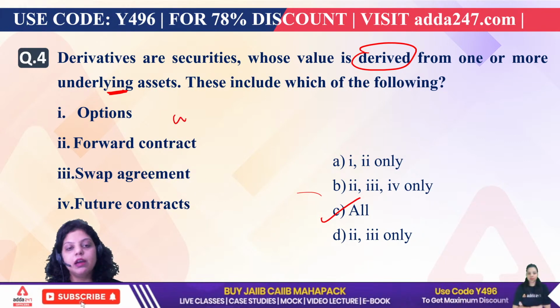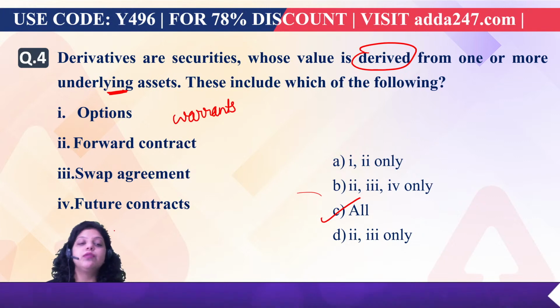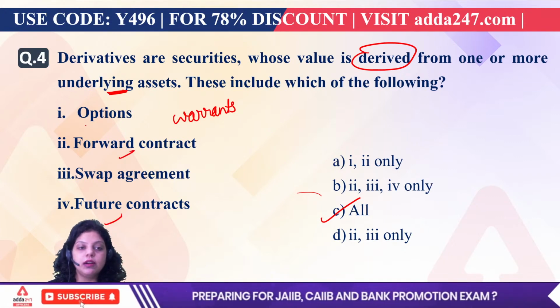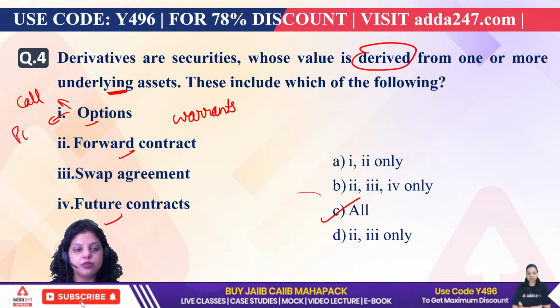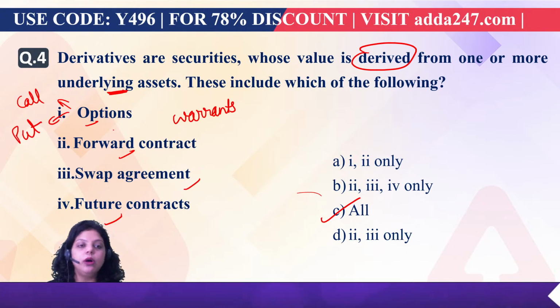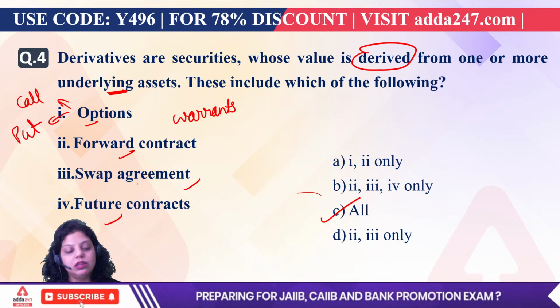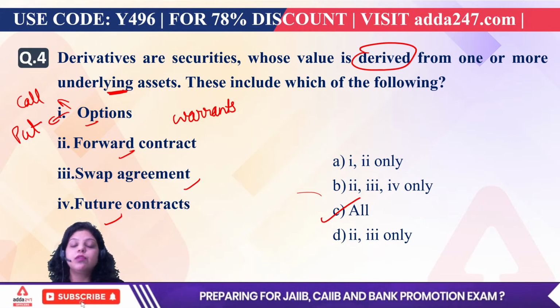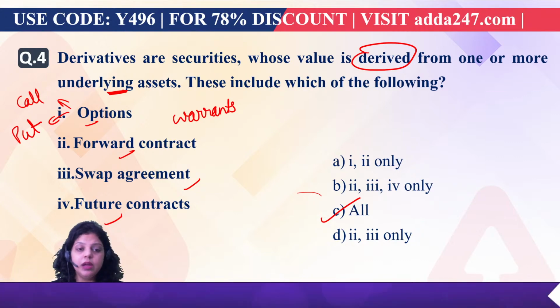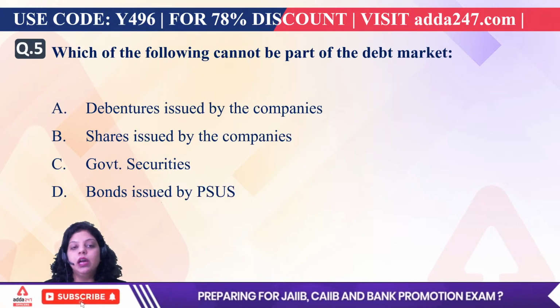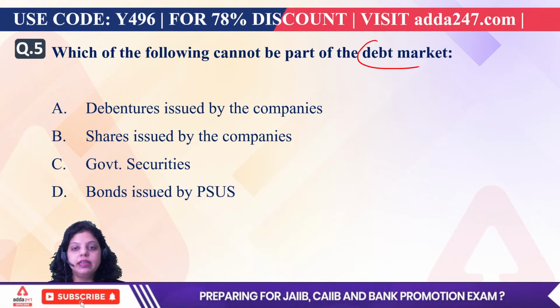Apart from that, we have warrants also. So we have future contracts, forward contracts, and options. We have two types of options, call and put options. Then we have warrants, and then we have swap agreements. So all these are types of derivatives. All these values are derived from two or more basic variables, and those variables are known as the underlying asset. Okay.